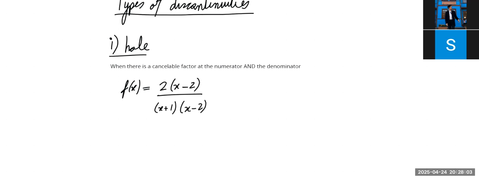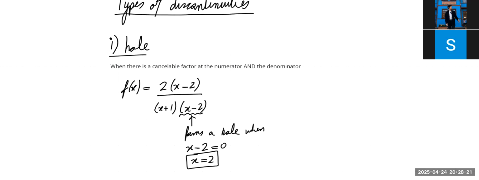You see this guy appearing at the top and the bottom. It can be cancelled out. This means that this will form a hole when x minus 2 equals 0, meaning when x equals 2. So this function will have a hole, a missing point at x equals 2. Because of this guy's presence and the fact that he's cancelable. Not only is he there, he can also be cancelled. Those two things together make a hole.